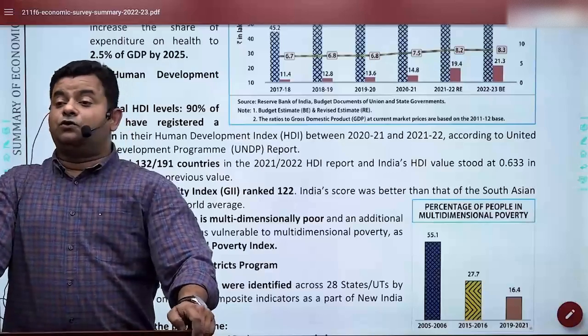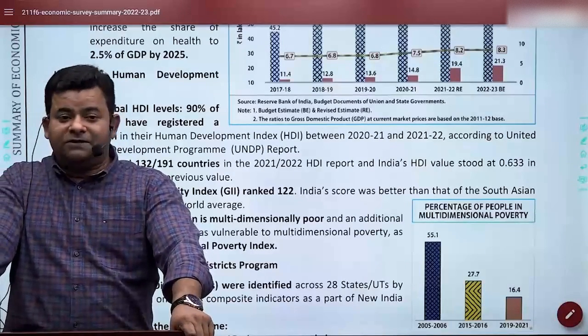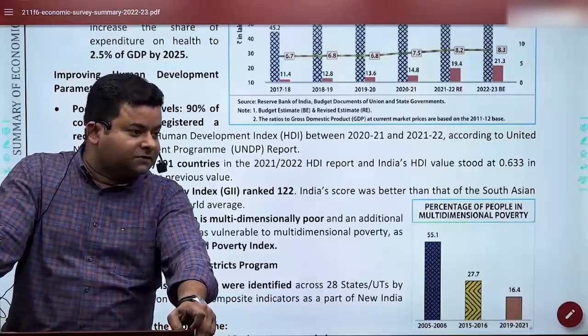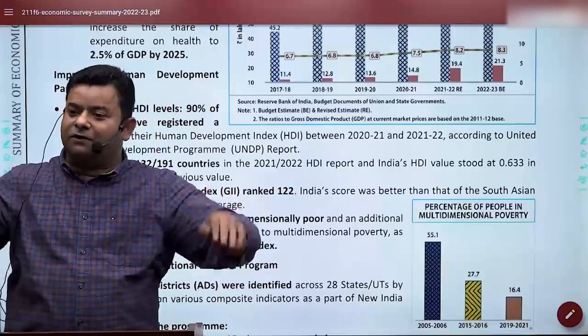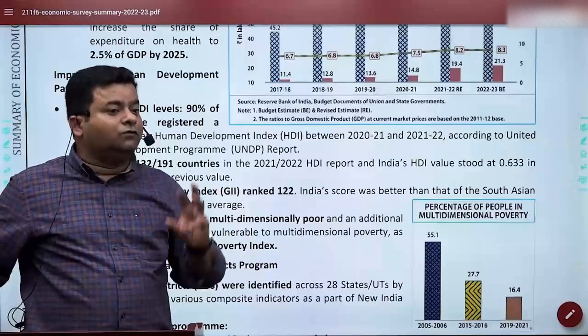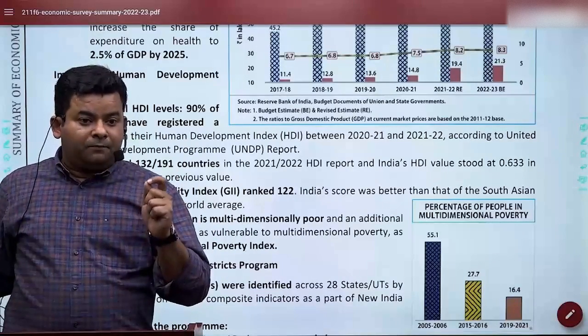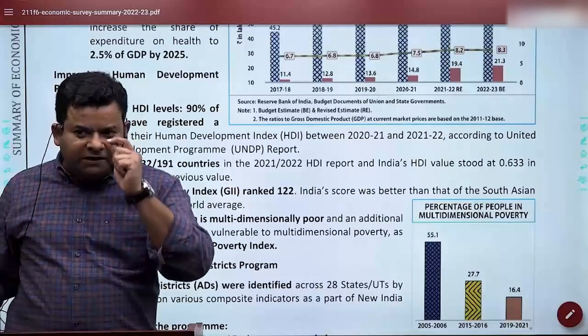But I'm not saying two wrongs make it right, and neither does the Economic Survey. The Economic Survey is not taking a shield in this, saying that as every country is going down and we also went down, so what's wrong with that? We accept that we need to work upon this sector. Even primary school facilities have gone slightly down.